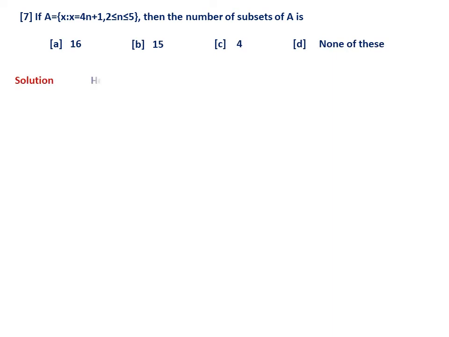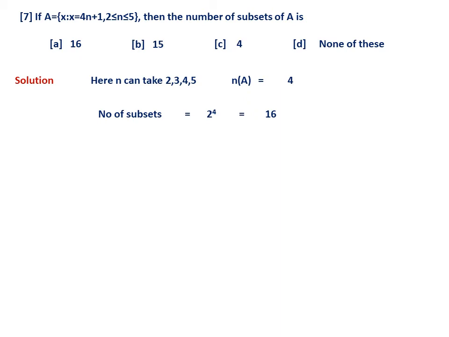So here let me first tell you what is the necessary minimum thing required to solve this question. n can take 2, 3, 4, 5, only 4 values. Therefore definitely the number of elements of A must be 4 only. So there is no need to calculate what A is. The question asks how many subsets of A there are, and we know the number of subsets will be 2 power 4, so that is 16, because this is the property.